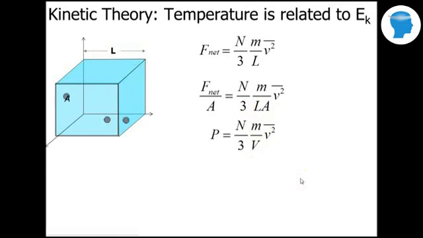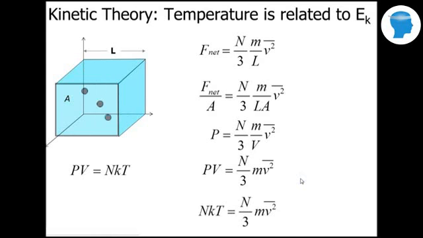I'm going to multiply both sides by V, and I get PV equals the number of particles divided by 3 times m times the average speed squared. And so this gives me one of the ideal gas laws. PV equals N times the Boltzmann constant times the temperature. So we can see that it's kind of related to the temperature here.